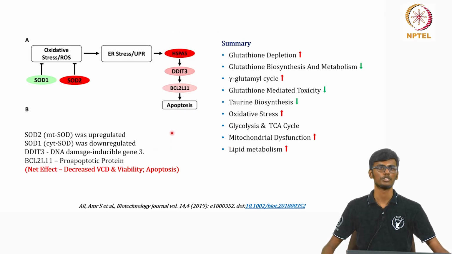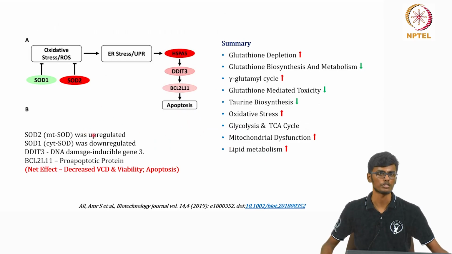They also observed that the mitochondrial SOD has been upregulated, which is indicative of mitochondrial dysfunction, which leads to ER stress, and subsequently it activates the DNA damage inducible gene 3, which activates the pro-apoptotic protein BCL, which leads to apoptosis. So the net effect is reduced viable cell density and viability, and also apoptosis. And the summary is that glutathione depletion has been increased and taurine biosynthesis has been reduced. There is increased oxidative stress and mitochondrial dysfunction.